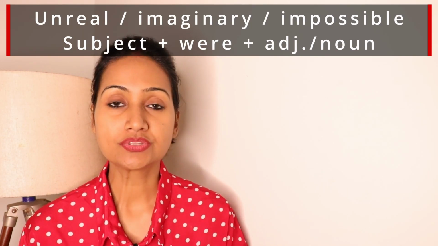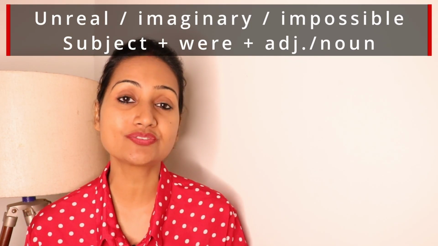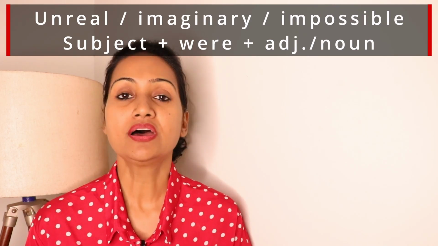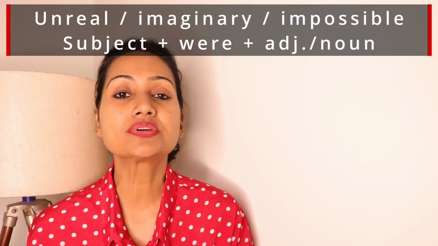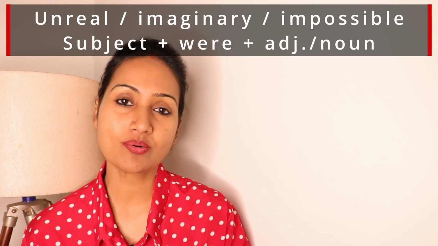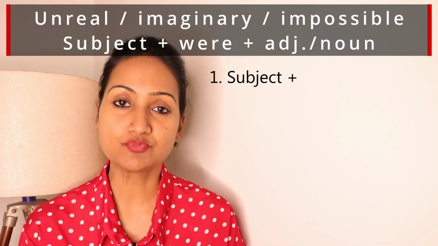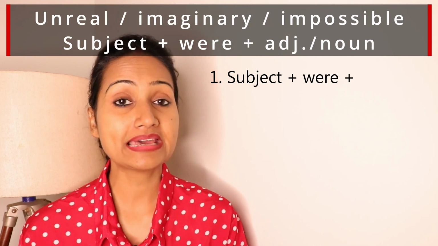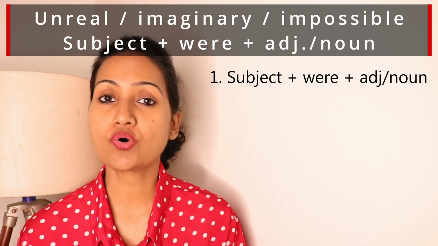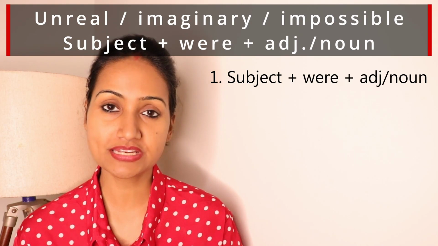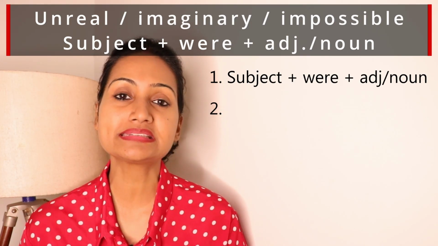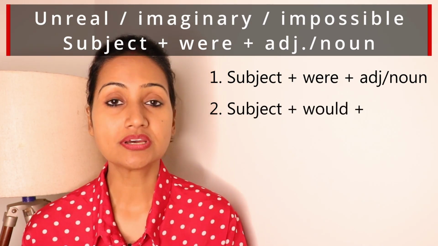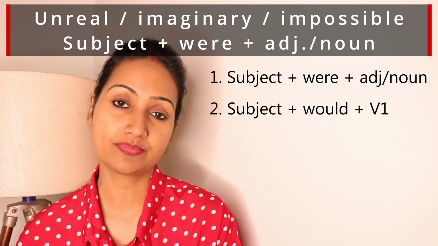Now I'll tell you the word order or the structure that we follow when we use as if or as though for an unreal situation. So there are four combinations. First is subject, and then comes were, and then the adjective or the noun. This is the first combination. Second combination is subject, then would, then first form of the verb, V1.